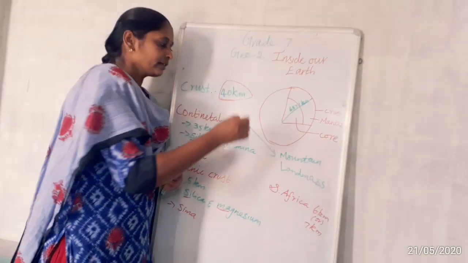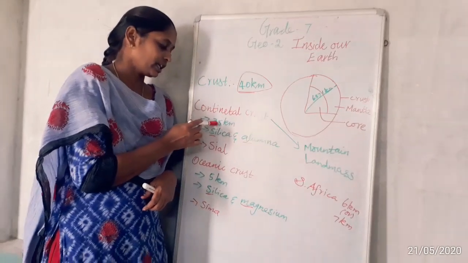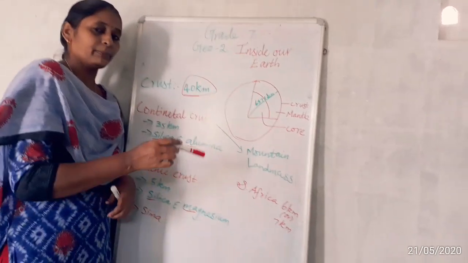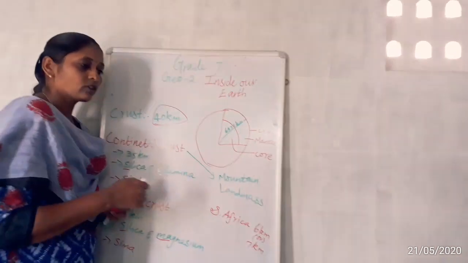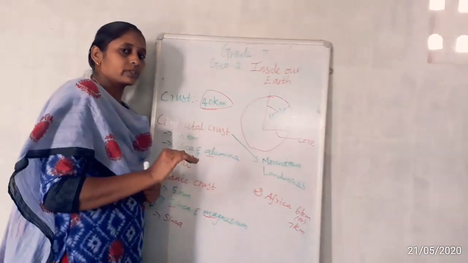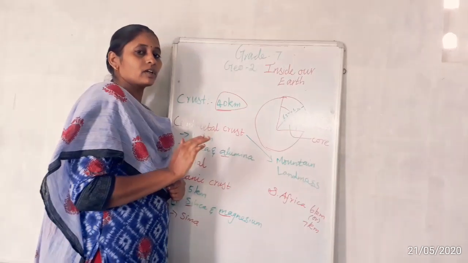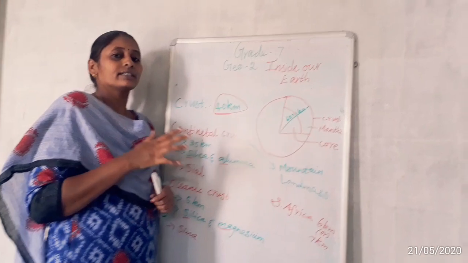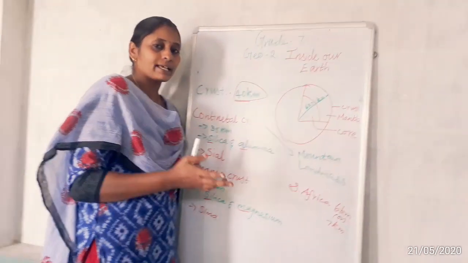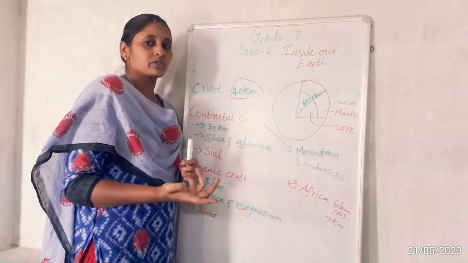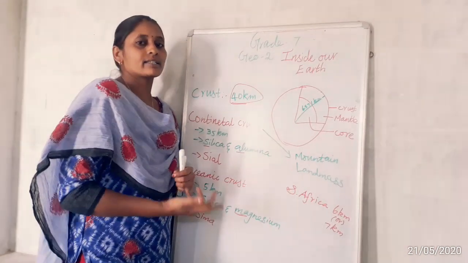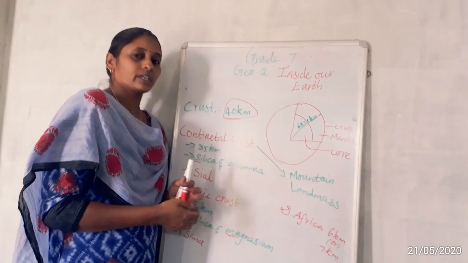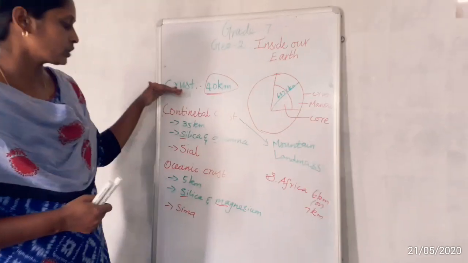Okay, here I said 35 kilometers of continental crust. In this 35 kilometers, up to the present, people have tried to dig only 6 kilometers. Even that 6 kilometers is very difficult. Why I said going inside the earth is very difficult: it's not possible at present. Maybe future generations may discover the latest equipment or new technology, and they may go inside the earth. Okay, so you have to keep this in mind.